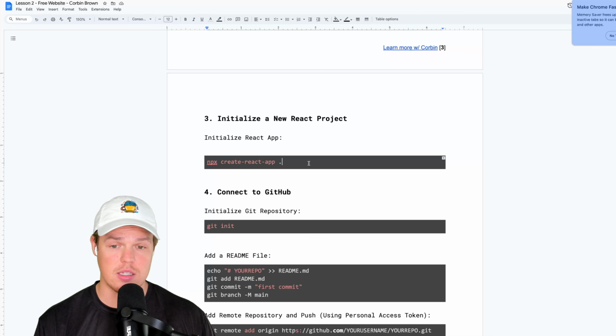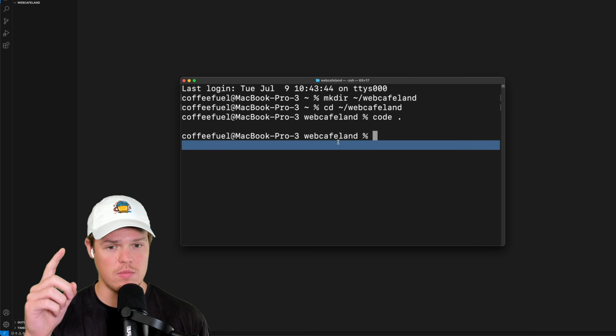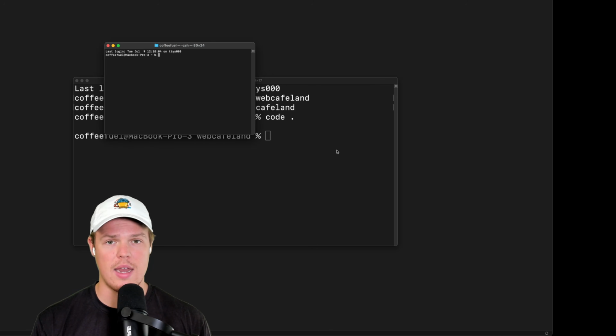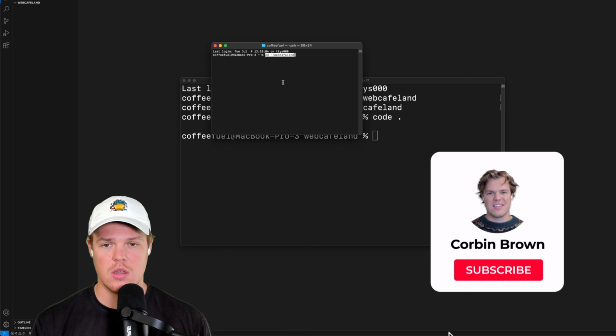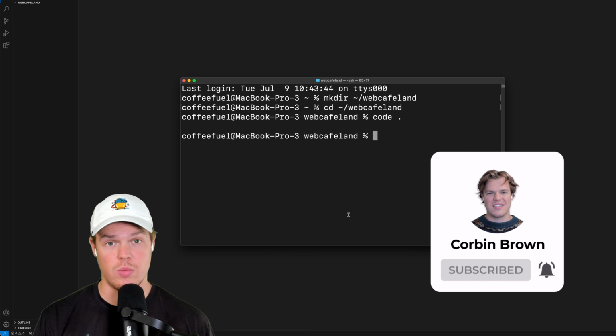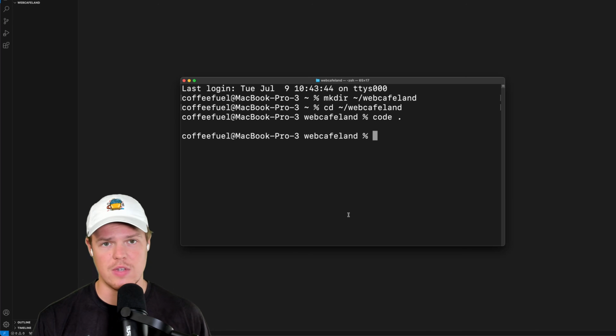To install React, it's pretty simple. We're just going to copy this. Make sure we're in our directory. How do I know if I'm in the directory, Corbin? It's right there. If you're ever out of a directory, let's say you create a new terminal window, go ahead and grab that original command, cd, hit paste, enter, and you're back at it. Let's install React though. What is React? React is going to be our front end. This is how we're going to create designs and visual elements within the actual website itself.